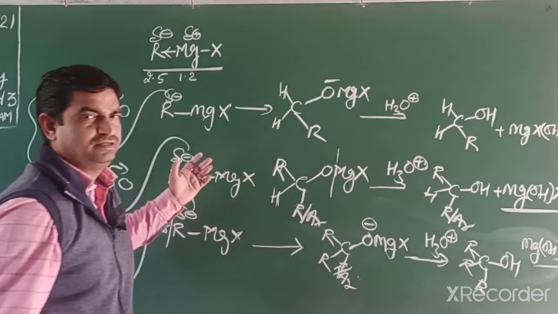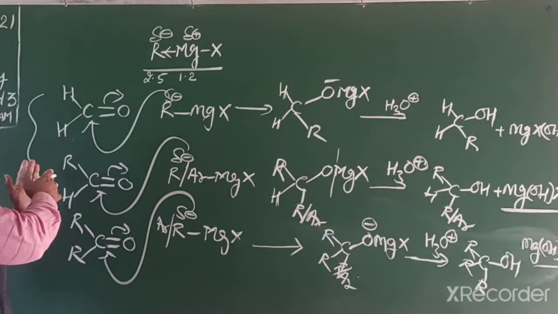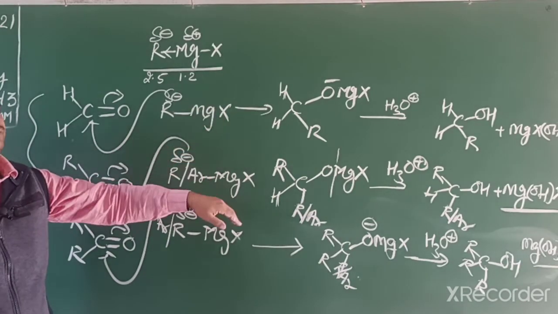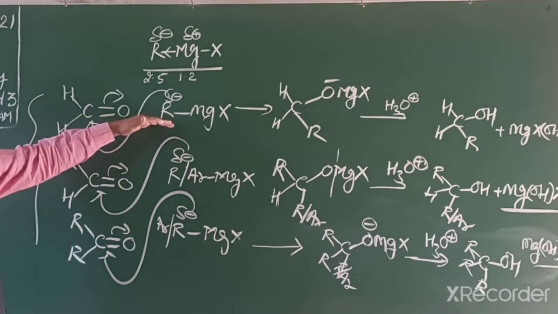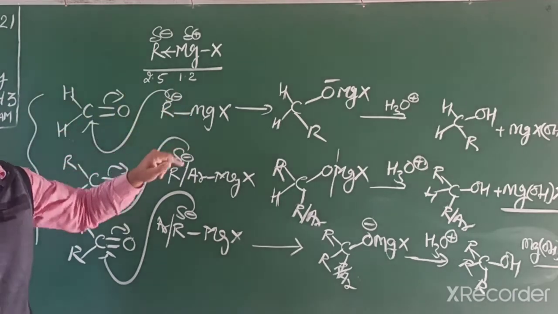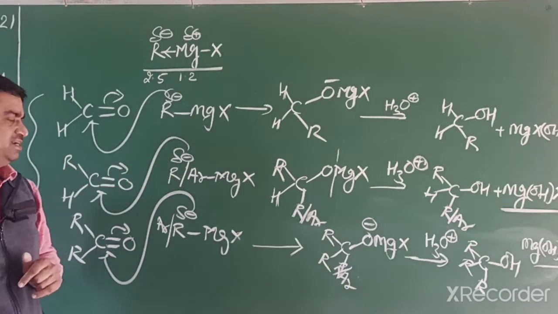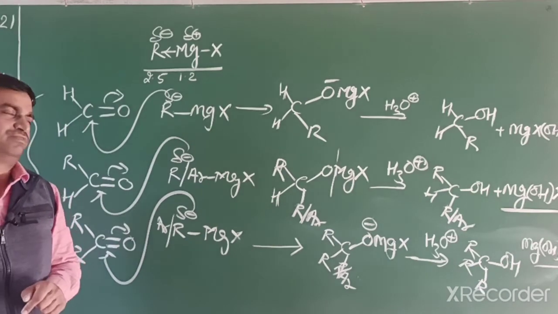By this reaction we can distinguish different carbonyl compounds, or we can prepare all the alcohols, 1 degree, 2 degree, 3 degree alcohol, from carbonyl compounds reacting with Grignard reagent. If the carbonyl is formaldehyde, then we get primary alcohol. If other than formaldehyde, means an aldehyde, then the product is secondary alcohol. If any ketone, then we can make tertiary alcohol.